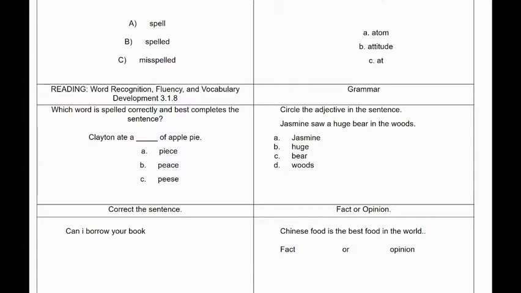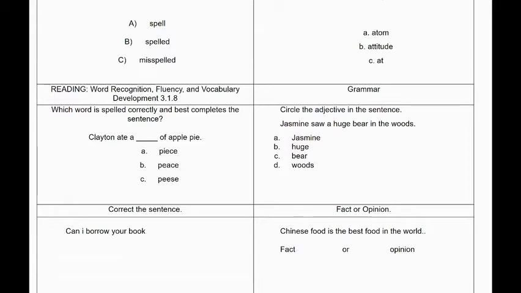First, in the first box, we need to find which word has a prefix. Then we need to find which word comes first in alphabetical order. In the third box, we need to find which word is spelled correctly and best completes the sentence. In the fourth box, we need to find the adjective. Remember from yesterday that an adjective is a word that describes a noun.